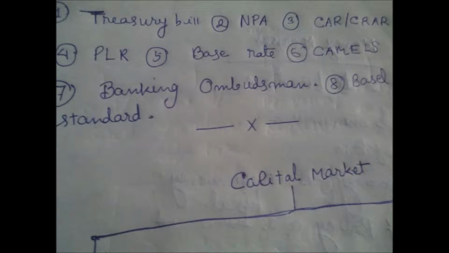Okay, you have to see what is the process of appellate jurisdiction. You have to keep in mind all these things. Who works as banking ombudsman, whether it is related to all banks or only the central bank. You have to search and try to find all these things while reading banking ombudsman. And another is Basel standard.